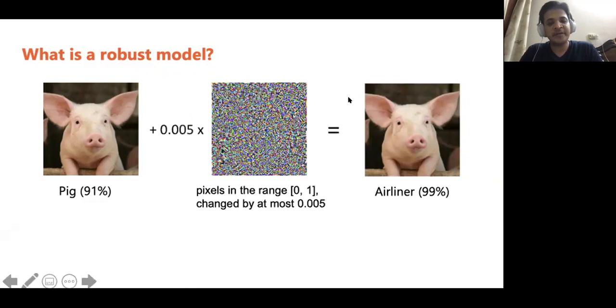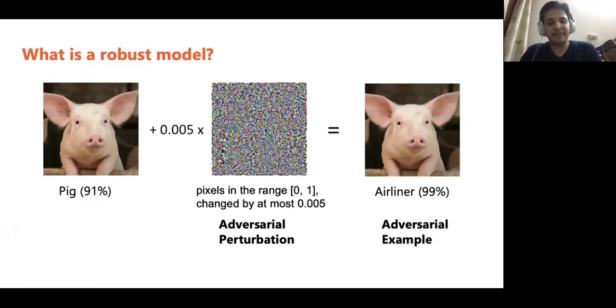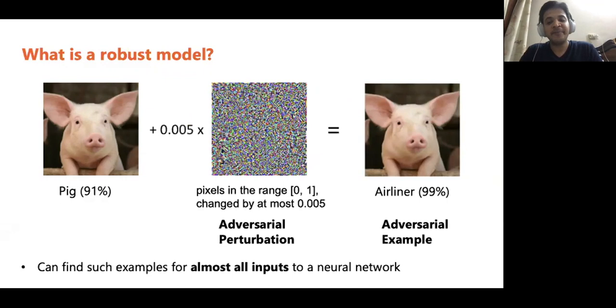Such a perturbation is called an adversarial perturbation. The resulting image is called an adversarial example. It has been empirically observed that for almost all inputs to a neural network, we can find such an adversarial example. Since the two images look identical to humans, our goal is to make neural networks robust against such adversarial perturbations.